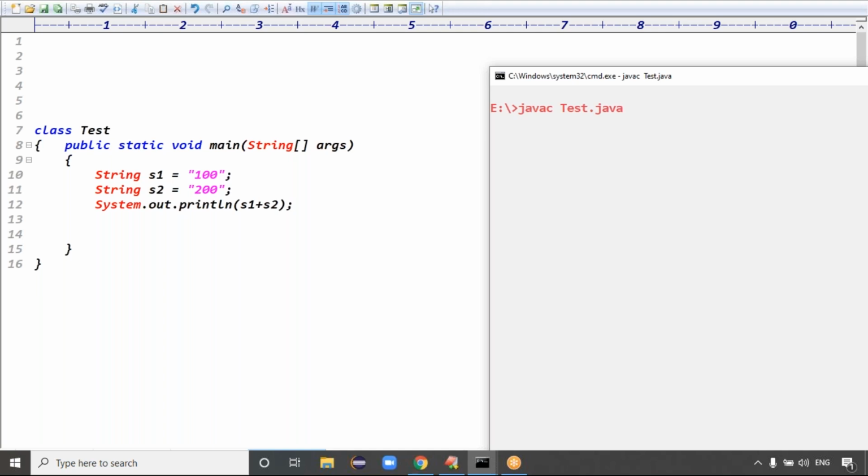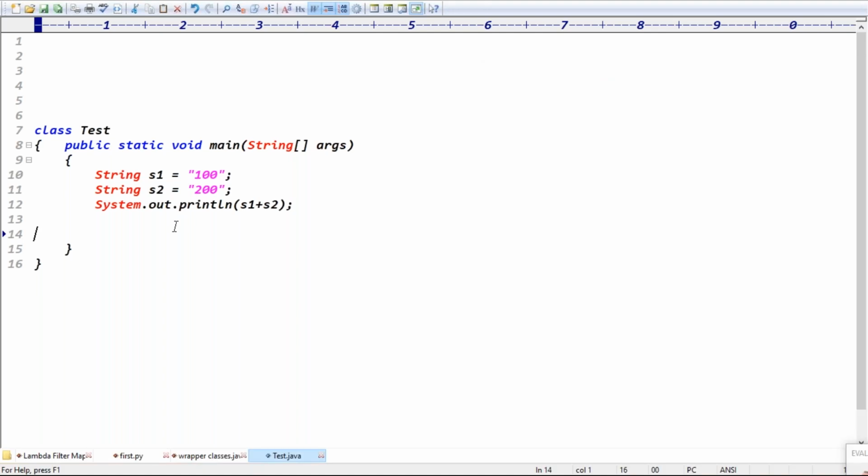So we got 100 and 200. Exactly. But I want to convert this string to integer format. How to convert a string to integer format? This is a conversion of what?